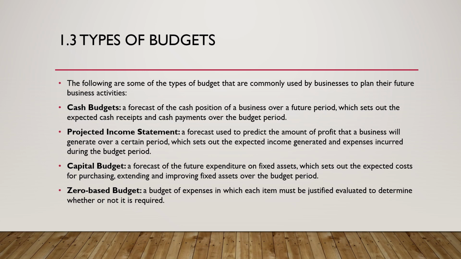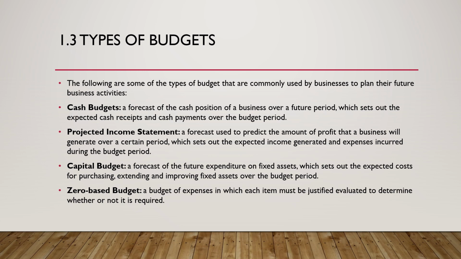And you would remember in grade 8, grade 9, you did cash receipts journal of a service business, as well as a cash payments journal for service business in grade 8, grade 9, cash receipt journal of a trading business and cash payments journal of a trading business. So cash budgets here, what are we talking about? It's a focus of the cash position of a business over a future period, which sets out the expected cash receipts and cash payments over the budget period.